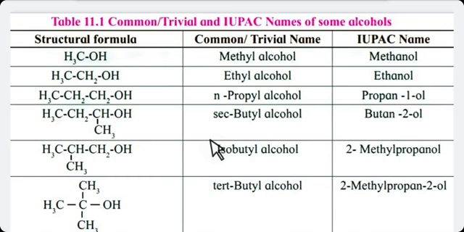Then count the total number of carbons, 4, 5, 6 or whatever, and then write your name. You can use iso when your OH group is attached with a carbon which is attached with only 1 carbon atom. Then count the total carbon atoms and write down your name, isobutyl alcohol.